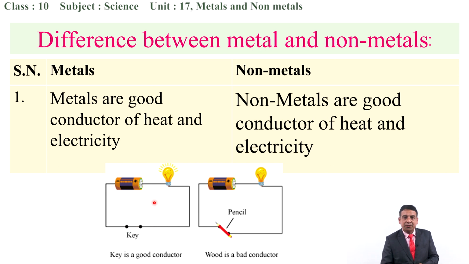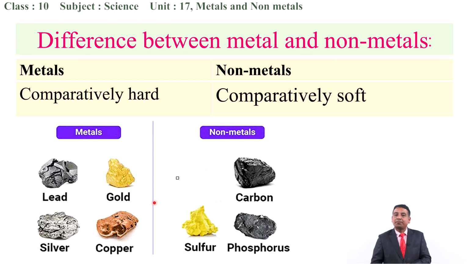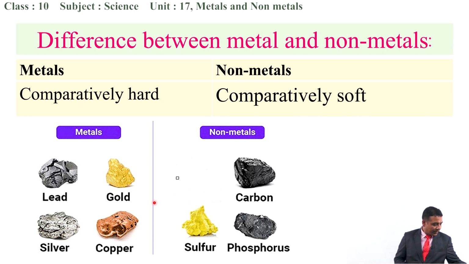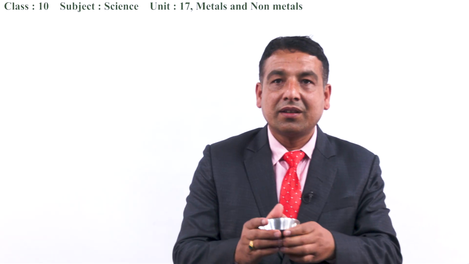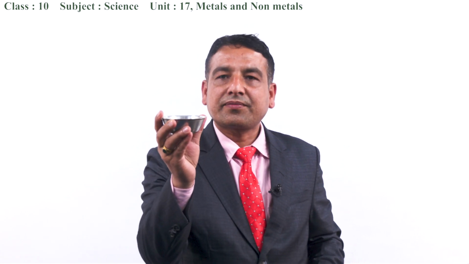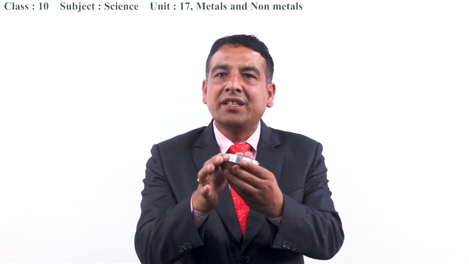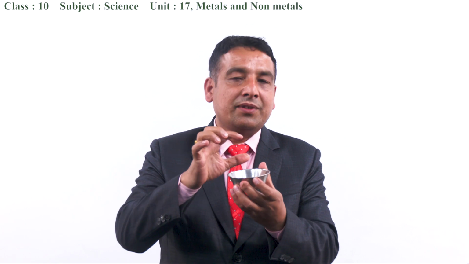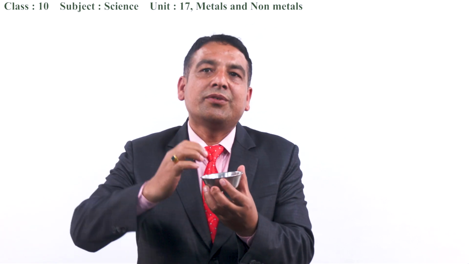As well as the next one, metals are generally hard, but comparatively non-metals are soft. Like if you touch this, this is a cup. This cup cannot be easily bent, and it cannot easily be molded into different shapes.